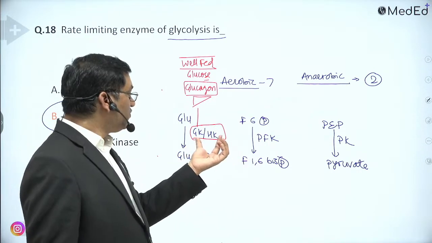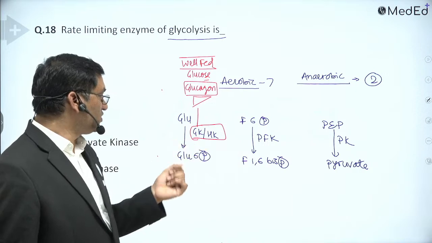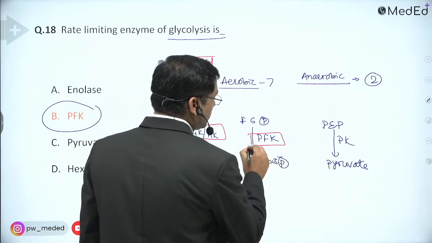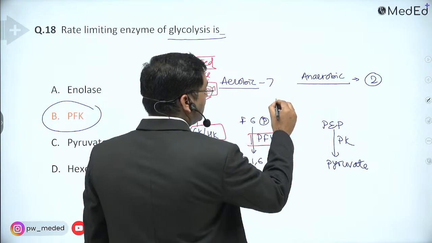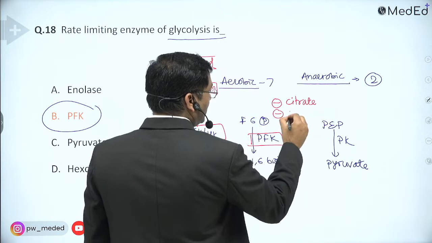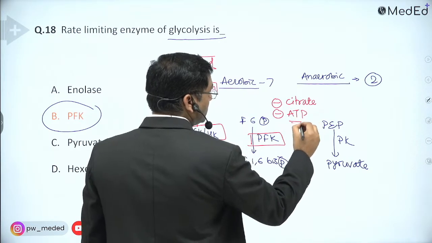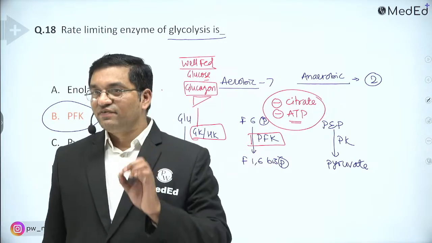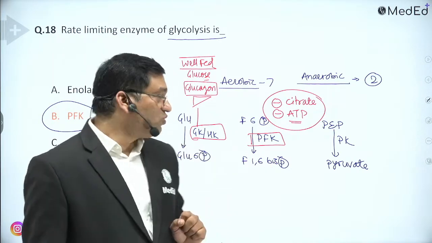It is active against all hexoses. The rate limiting step is phosphofructokinase. It is inhibited by citrate and ATP. Remember citrate, because citrate is the activator of acetyl coenzyme A carboxylase.